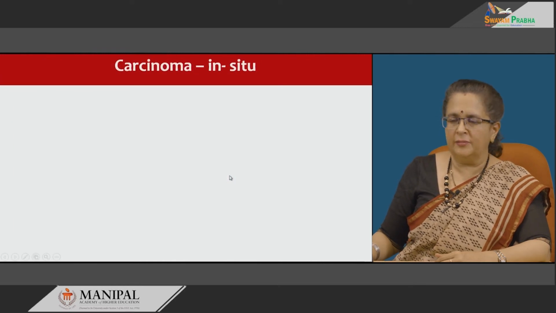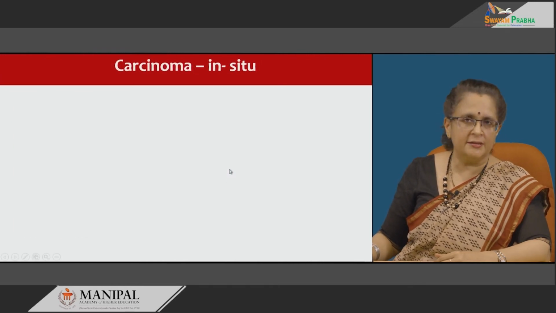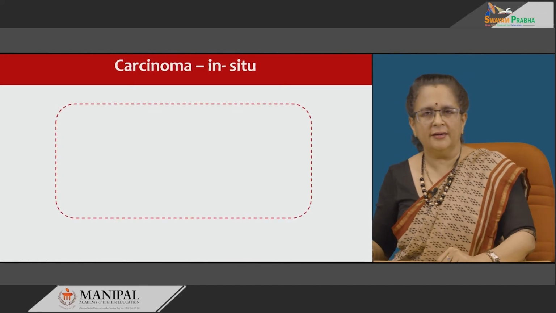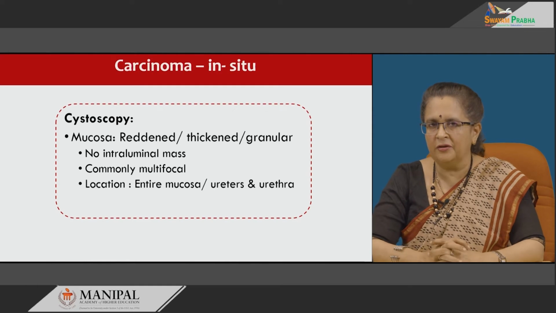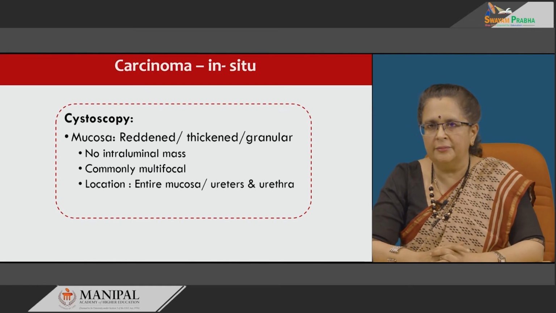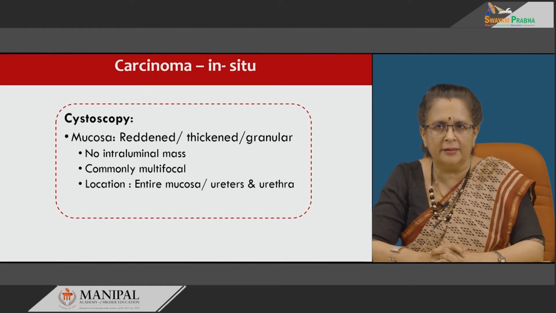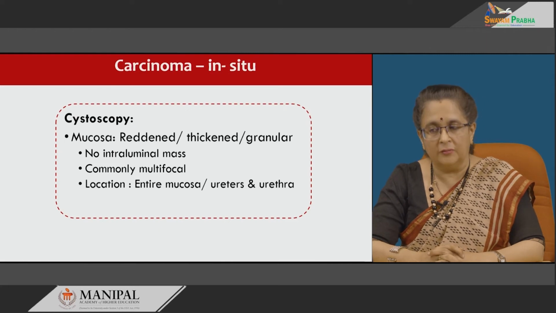Next is carcinoma in situ, usually seen as a flat lesion. Cystoscopically it is different from the usual papillary tumors. Here the mucosa is reddened, thickened or granular, or it could be all of these.